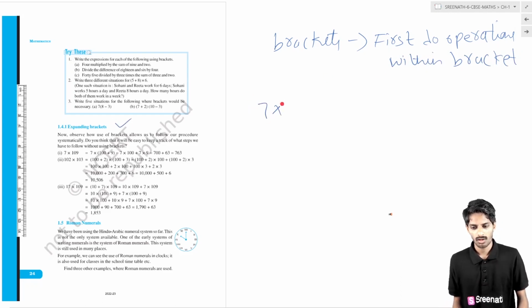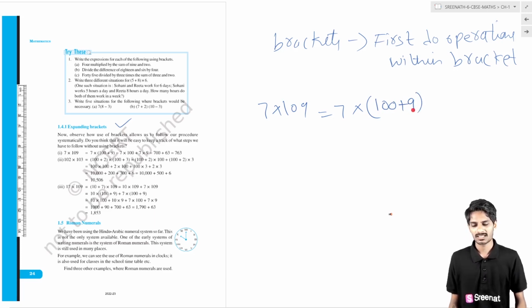Now, expanding brackets. There is 7 into 109. How can we expand it? Simply, 7 into 109 can be expanded using brackets, that is 100 plus 9. So if you do the operation 100 plus 9 within the brackets, then you get 109 into 7.